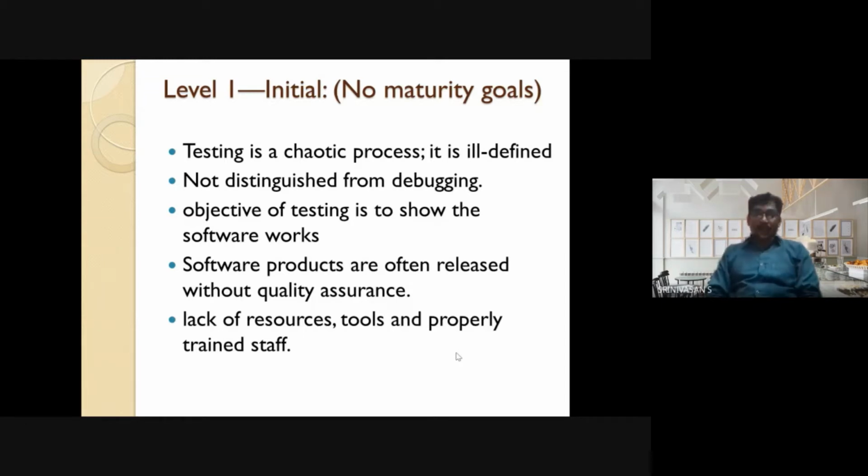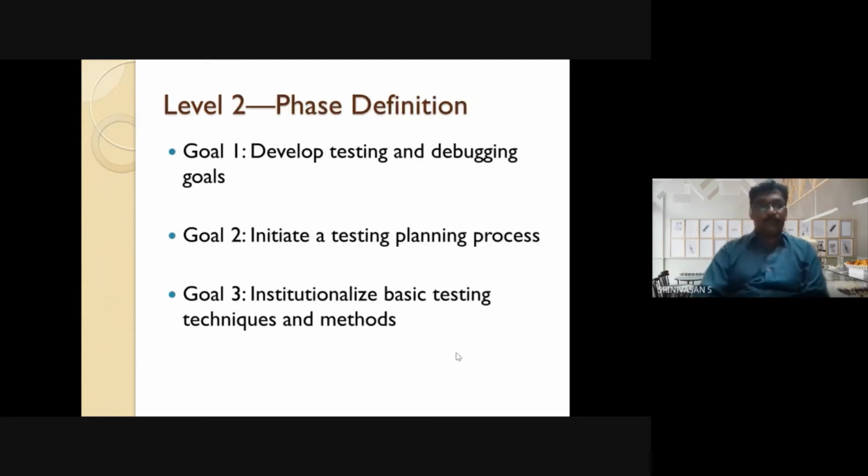In the first level, the company doesn't reserve resources, tools, as well as trained staff to test the product. In the second level, the company has three important goals. The first one is they develop testing and debugging goals. They initiate a testing planning process. They institutionalize basic testing techniques and methods.